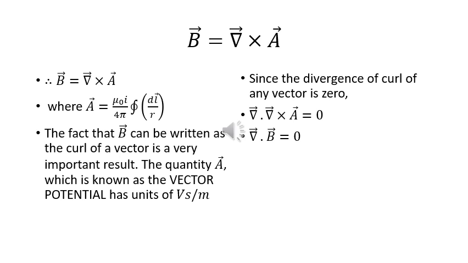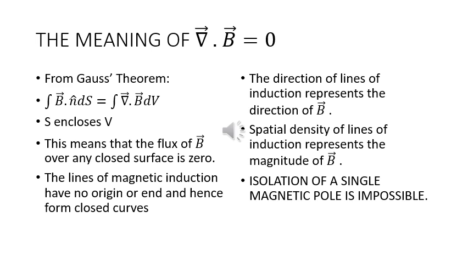The vector A, which is known as the vector potential, has units of volts second per meter. Since the divergence of curl of any vector is 0, then divergence of curl of A is 0, which gives us divergence of B is equal to 0. If divergence of B is equal to 0, what does it mean? From Gauss's theorem, we have the integral of B dot n dS is equal to the integral of divergence of B dV, where S encloses V. This means the flux of B over any closed surface is 0.